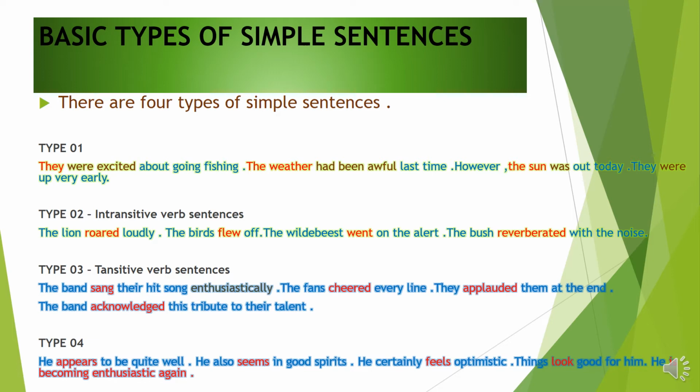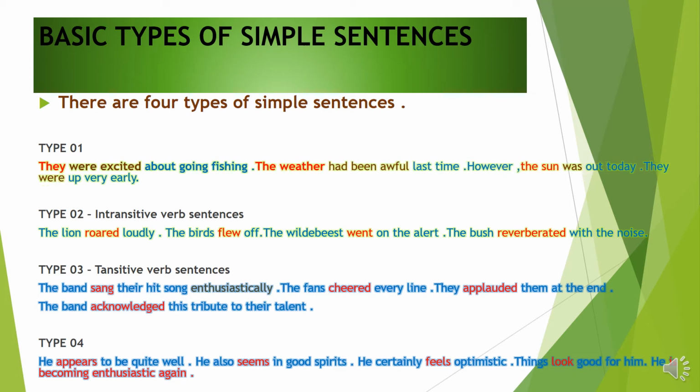Let's look at the basic types of simple sentences. There are 4 types of simple sentences, children. In the first type: They were excited about going fishing. The weather had been awful last time. However, the sun was out today. They were up very early. So you can see several verbs there: were excited, had been awful, was and were.